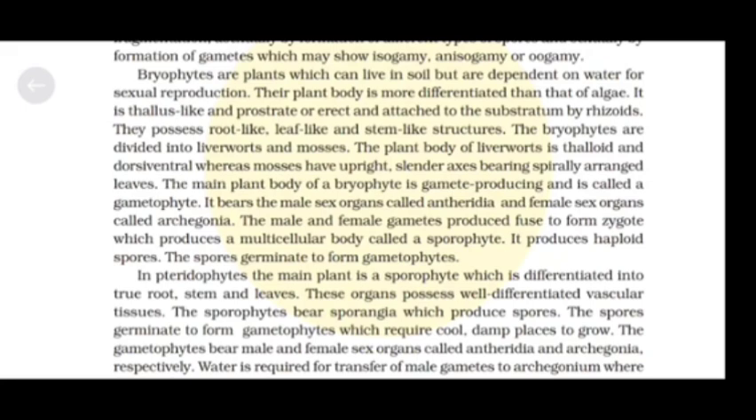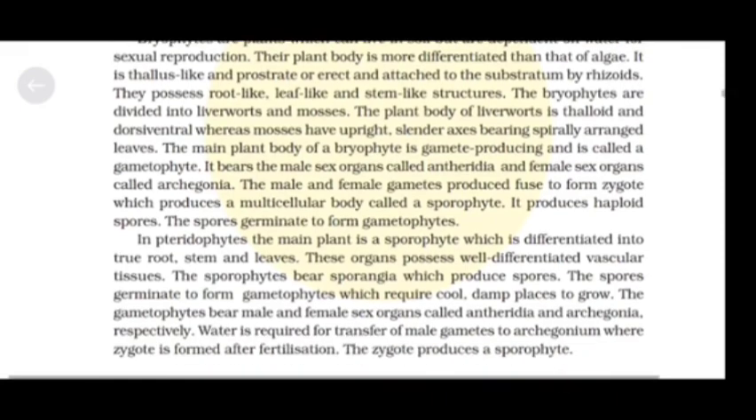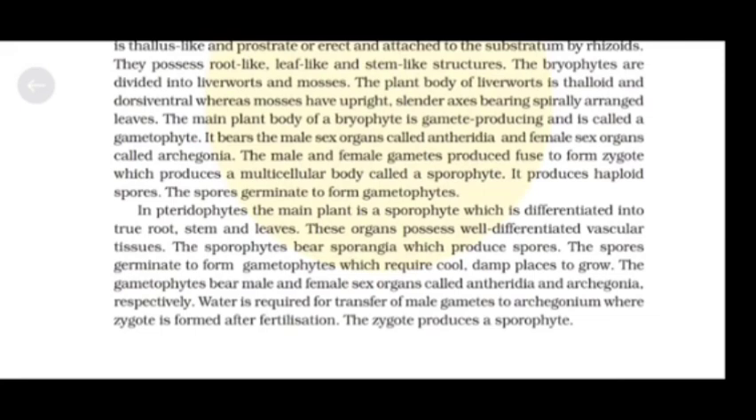The main plant body of a bryophyte is gamete producing and is called a gametophyte. It bears the male sex organ called antheridia and female sex organ called archegonia. The male and female gametes produced fuse to form zygote, which produces a multicellular body called a sporophyte. It produces haploid spores. The spores germinate to form gametophytes.